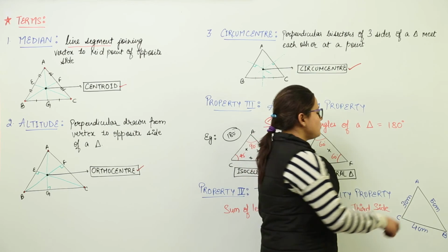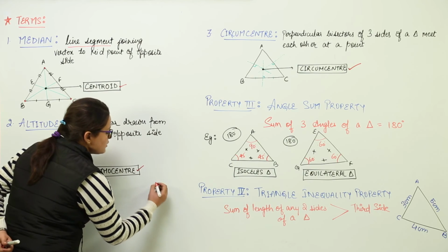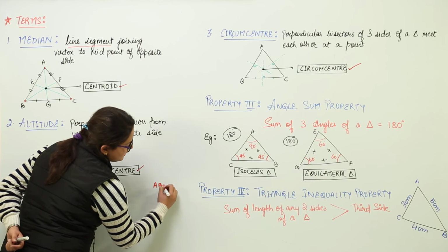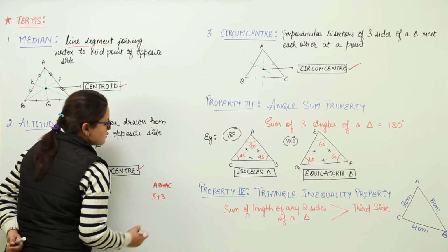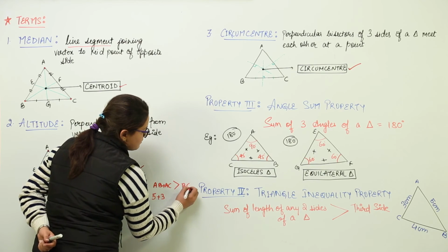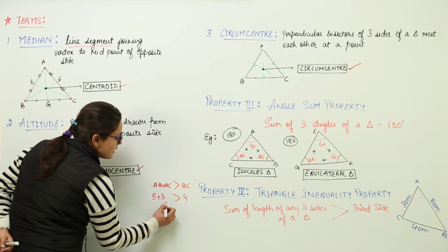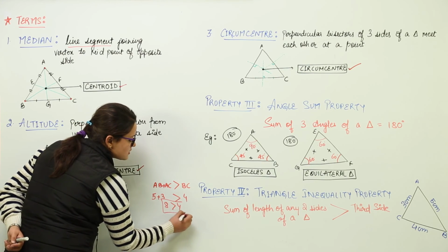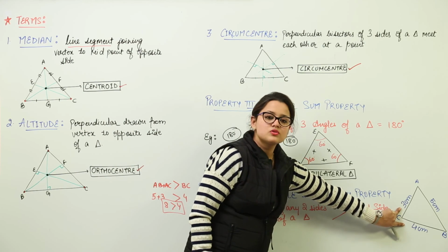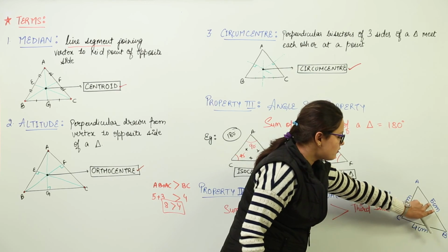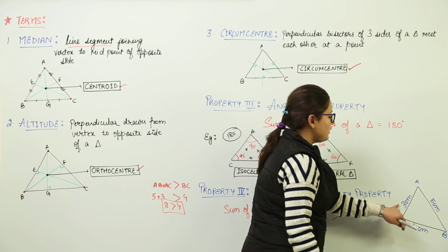For example, if you add up AC and AB. Okay, let us do this here. I am going to add AB and AC. What is AB? AB is 5 and what is AC? It is 3. This should be greater than the third side BC. Let us check. What is BC? 4. Now if you add 5 plus 3 you get 8, which is greater than 4. It is true. Even if you add these two sides, 4 plus 3, it is going to be 7 and 7 is greater than 5. Similarly, if you add 5 plus 4, which is 9, that is definitely greater than 3.